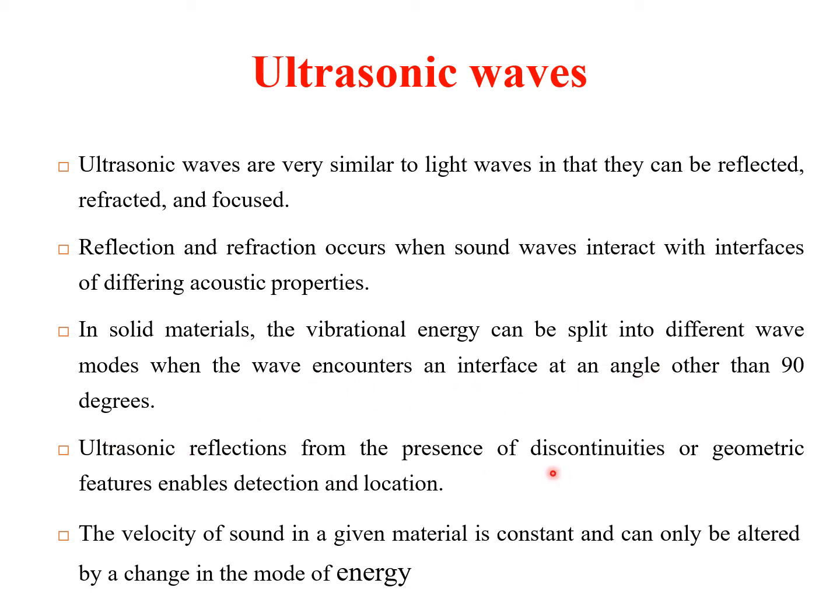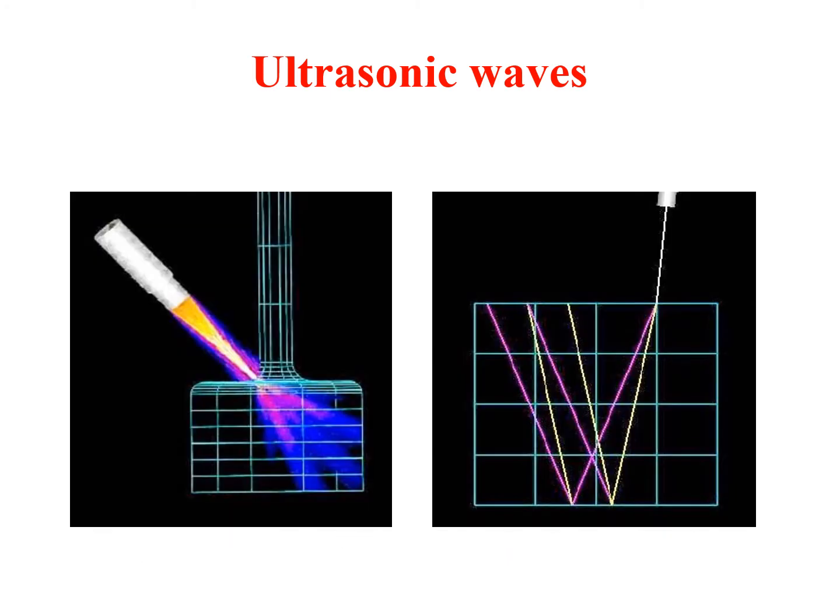Now, ultrasonic reflections from the presence of discontinuities or geometric features enable their detection and location. The reflection of ultrasonic waves from discontinuities helps us to identify them or find out the location where they are. And the velocity of sound in a material is constant and can only be altered by a change in the mode of energy. These are all the basic things that you have learned before.